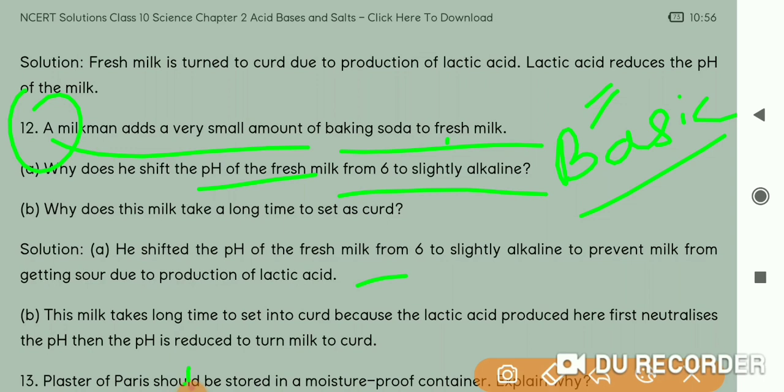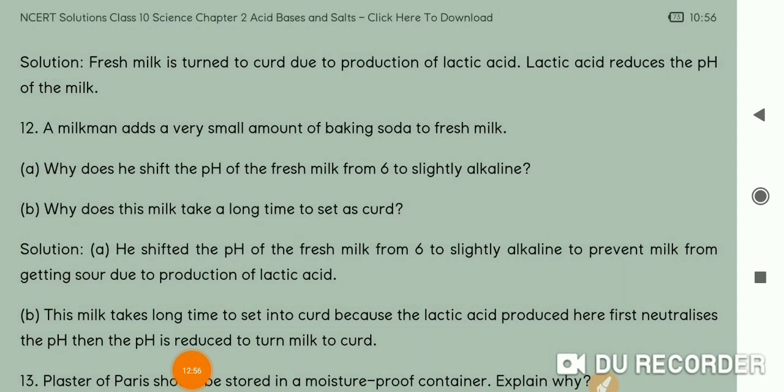So the milkman shifts that pH towards the alkaline side, so that when the lactobacillus bacteria start converting that milk into curd, they will require more days to lower that pH.